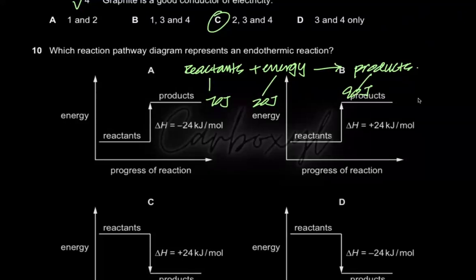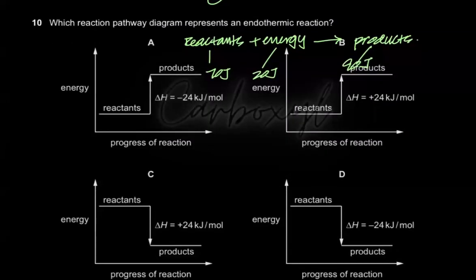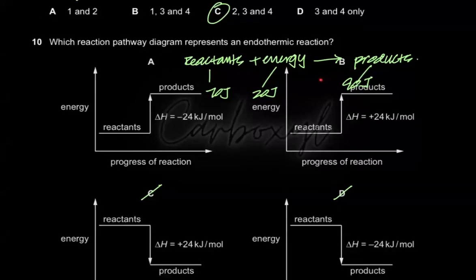So you have reactants, they're going to take in energy from the surroundings, and they're going to form products, right? Assuming the reactants had 70 joules of energy, they took in 20 joules, and now the products have 90 joules. So the products are going to be at a higher energy level than the reactants. Obviously C and D are automatically wrong, because they indicate that reactants have more energy than the products, and that's wrong. The products have more energy than the reactants, and we've proved this right here.